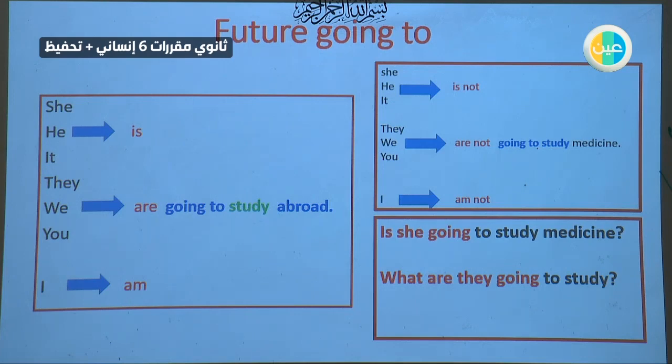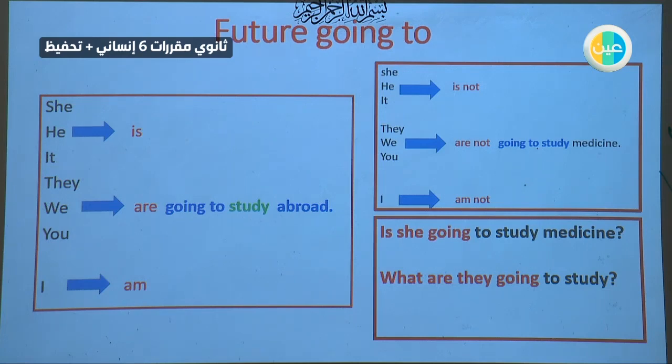First of all, we will start with going to, and as you know, it's just a revision because you already covered it many times. To make a sentence, you can use a subject like she, he, it, or a real name like Ahmed, Khalid, Ali, Hind, Amal, the doctor, the teacher.